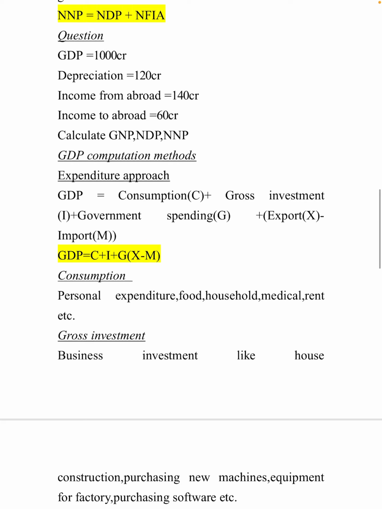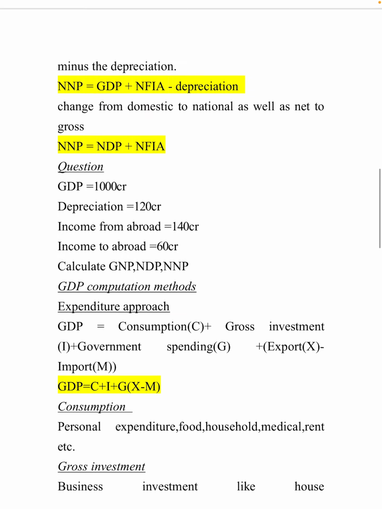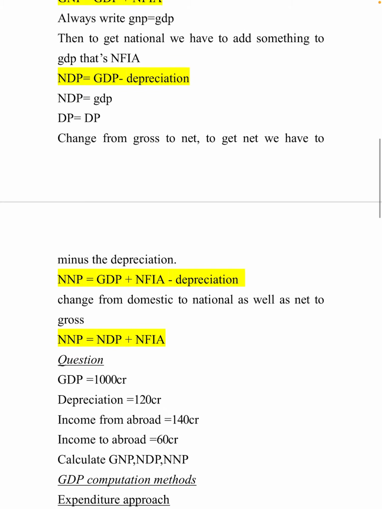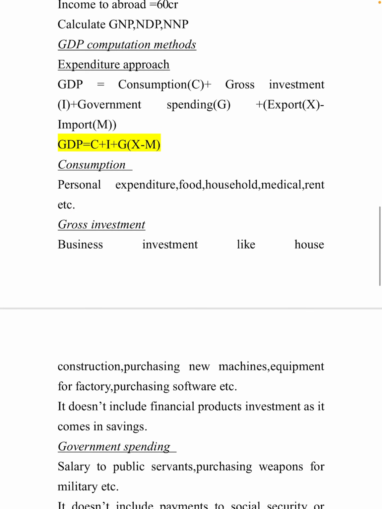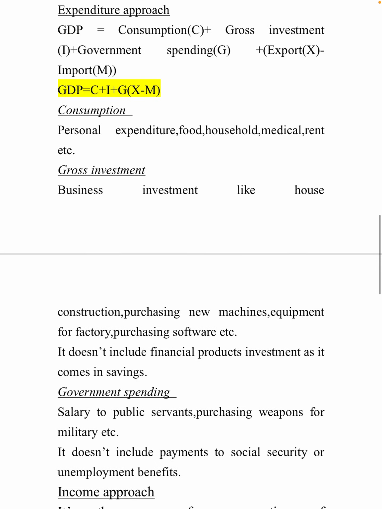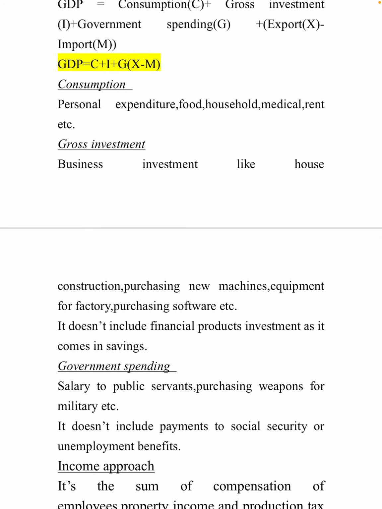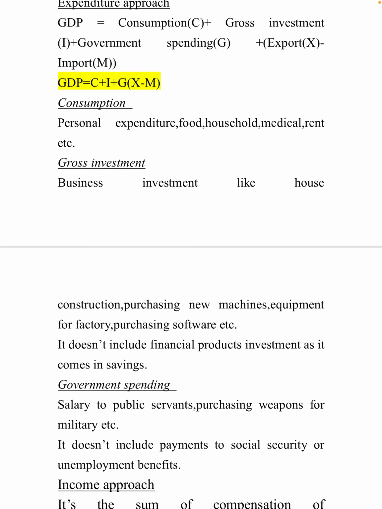Otherwise, if it is given like depreciation, GDP is this much, income from abroad, like that, then you have to calculate with that method, like GDP, NNP, like that. Otherwise you have to use the expenditure method. So we have to understand the question and then follow. Now in each term, what are the things coming, we will see.